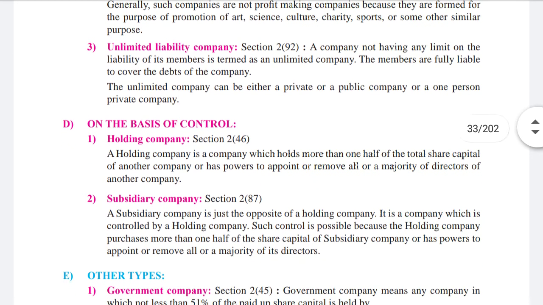Then unlimited liability company, section 292. A company not having any limit on the liabilities of its members is termed as an unlimited company. The members are fully liable to cover the debts of the company. The unlimited company can be either a private or a public company or a one person private company.